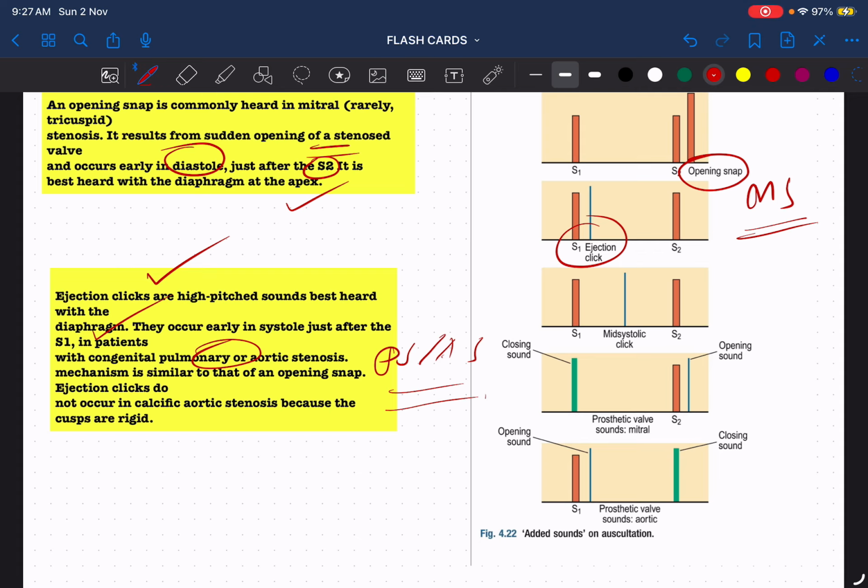What is this ejection click? It is a high-pitched sound, best heard with the diaphragm. It occurs early in the systole after the S1. Opening snap occurs early in the diastole after S2. The opening snap is for the mitral valve, whereas the ejection click is for the pulmonary and aortic valve.